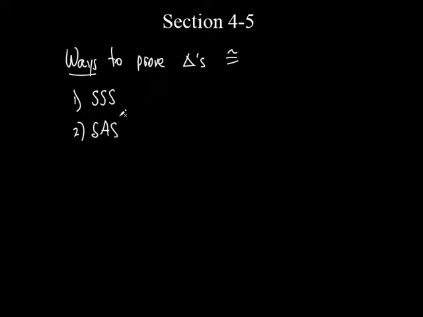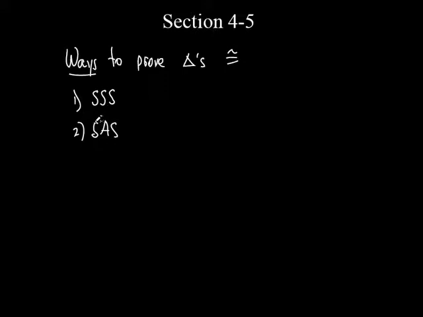Side, angle, side. So what did side, side, side mean? It means if you had 2 triangles next to each other, and I could show that 3 sides of one triangle equal 3 sides of another triangle, then those triangles are congruent. I didn't have to say anything about the angles at all, did I? I just showed 3 equals 3. That's side, side, side.